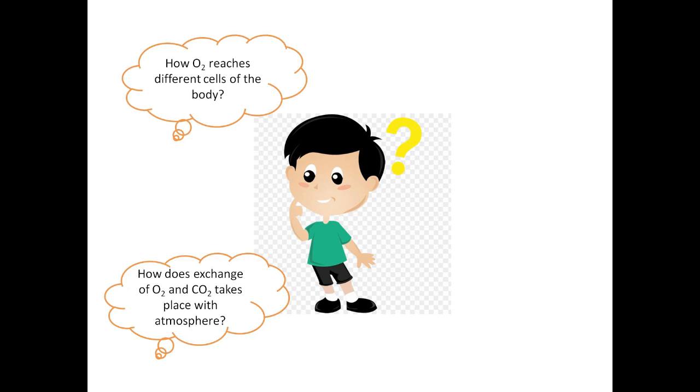In the introduction class, we saw that glucose, the assimilated molecule, is converted into energy, and that energy is utilized by our body to do various activities. For that reaction, we need oxygen. During that process, carbon dioxide is released. So how do oxygen and carbon dioxide get in and out of the body?